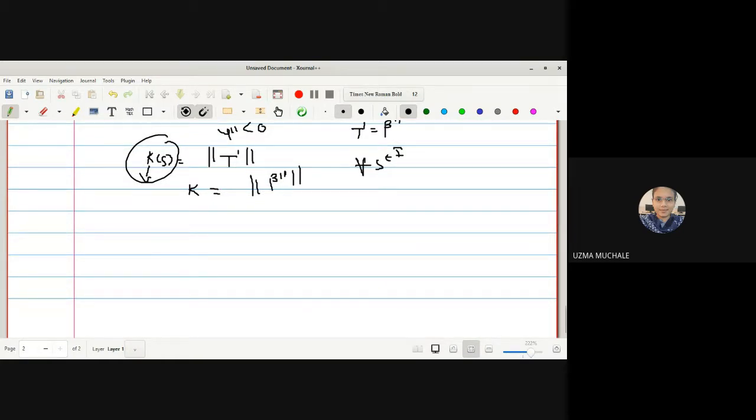Now let me show you some more images so that the idea of curvature will be explained more easily. What we are going to search here is the radius of curvature. Your curvature k is nothing but your radius of curvature in this case.